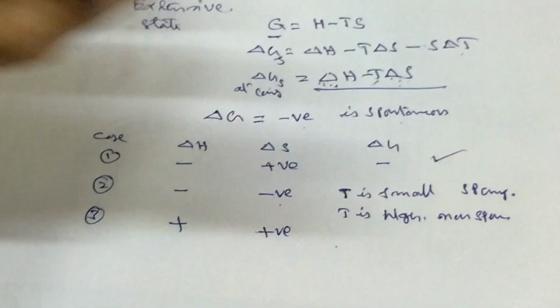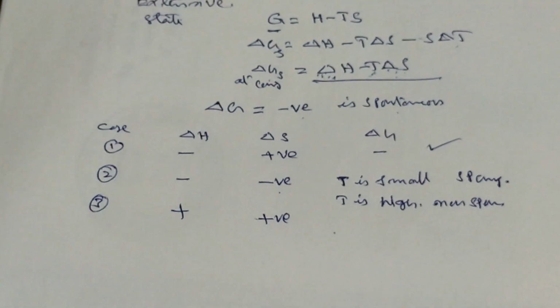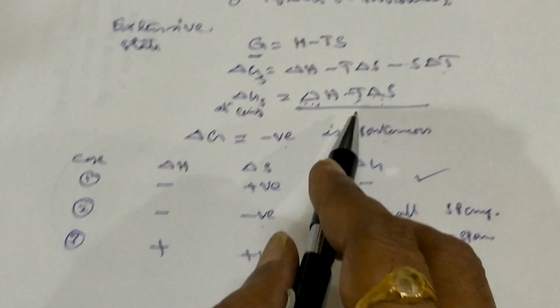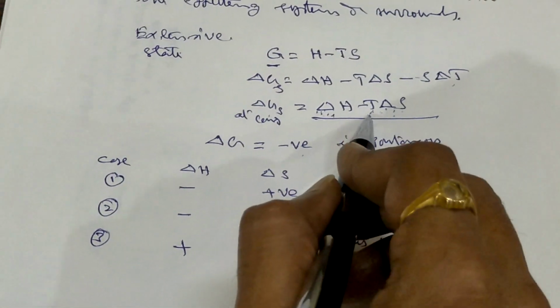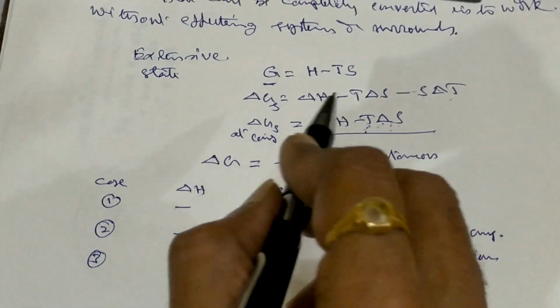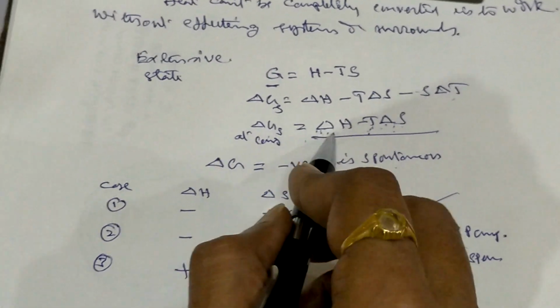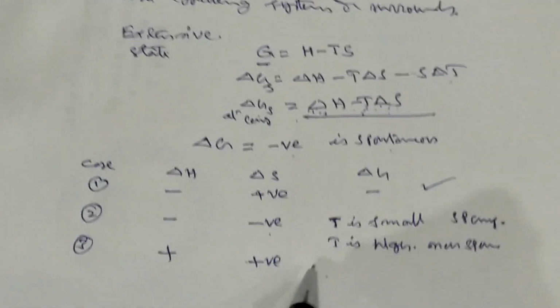Similarly in the other cases, take delta S and multiply with the temperature; if the value is more than delta H, delta G will be negative in this case.